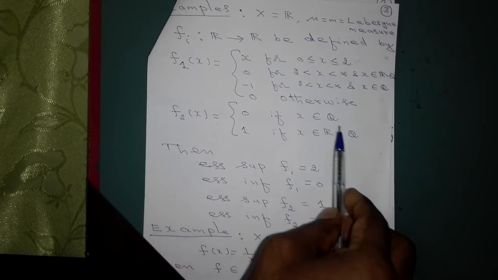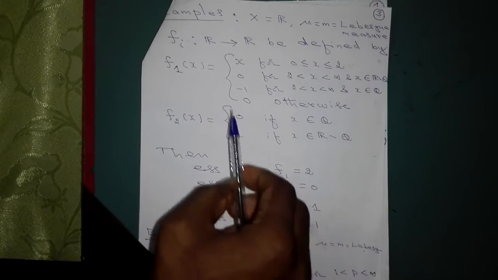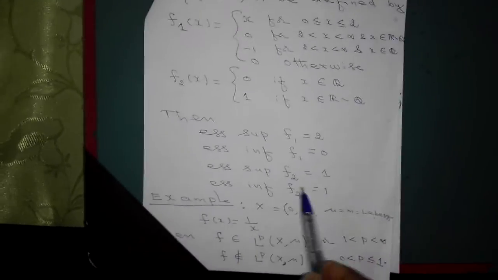Lebesgue measure 0. So therefore f2 of x is equal to 1 almost everywhere. Therefore both the essential supremum is equal to 1 and the essential infimum is also 1. And let us look at another example.